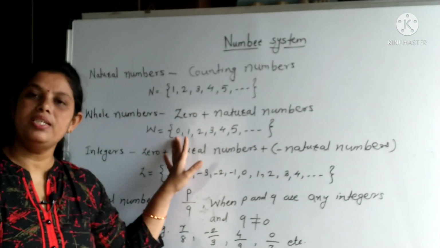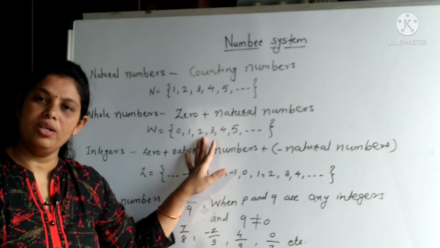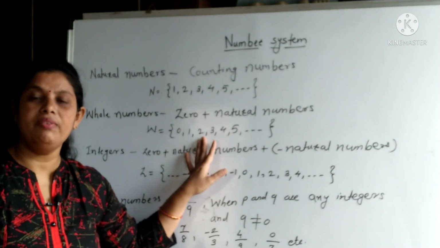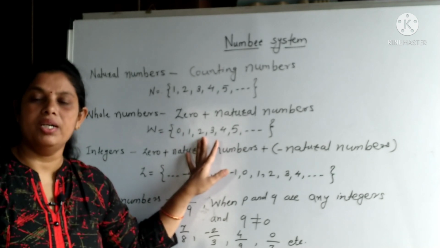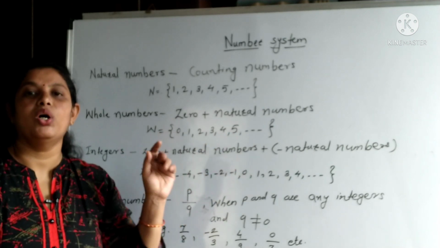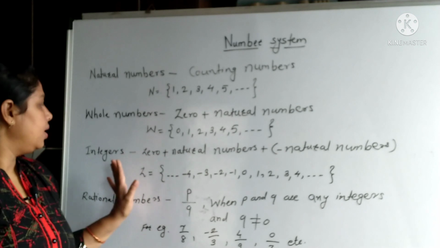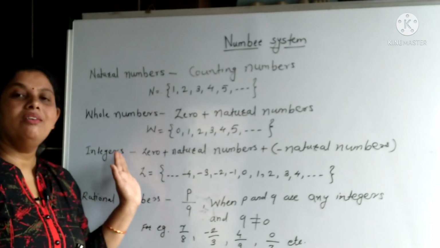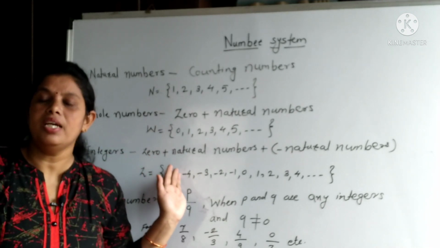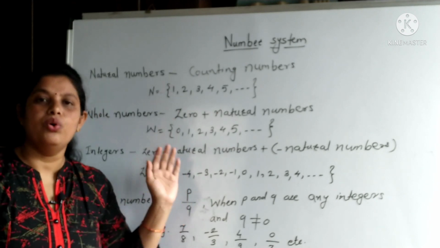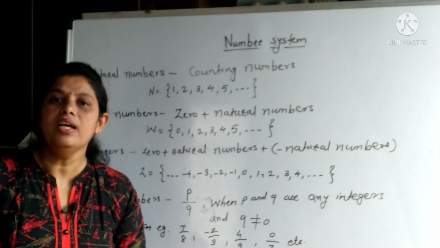So smallest whole number is 0. And what about the greatest whole number? Then again, greatest whole number we can't say, because infinitely many or uncountable whole numbers are there. So next type of number is integers. What is the meaning of integers? Integers are the numbers in which natural numbers, 0 and negative of natural numbers are included.